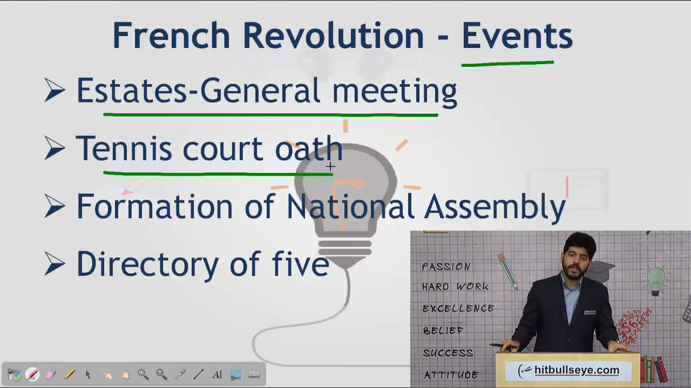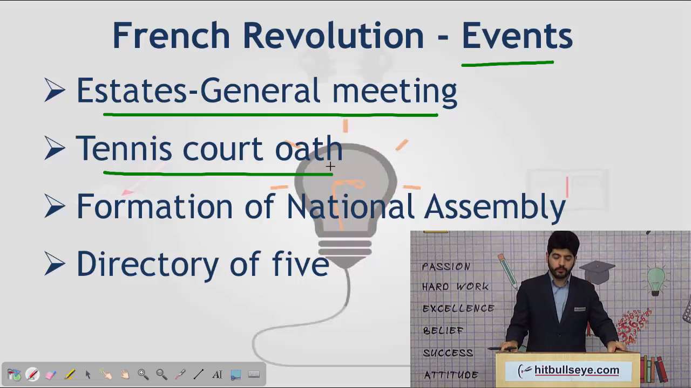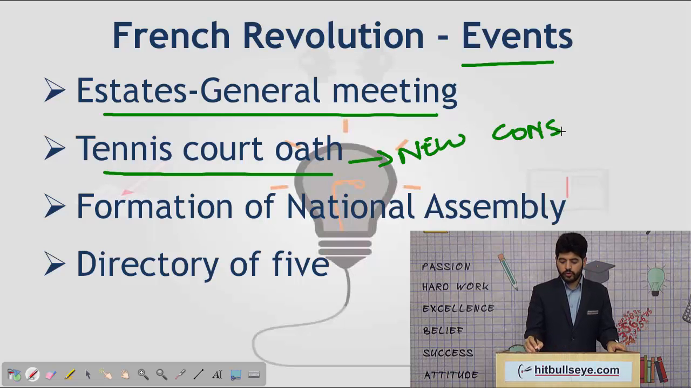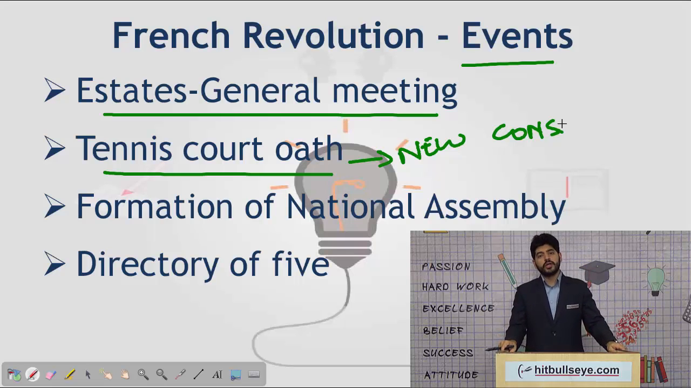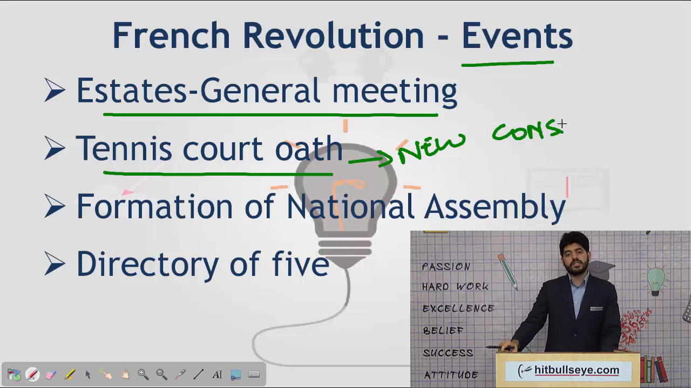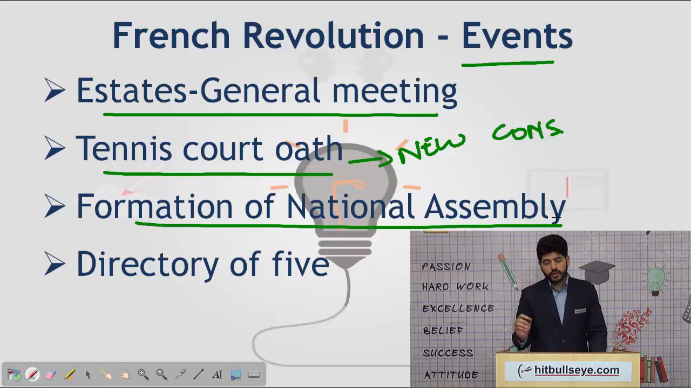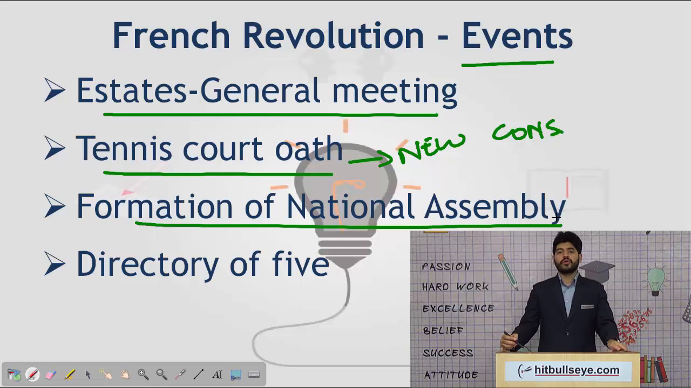Being disenchanted, they took an oath in a nearby tennis court, which was popularly called the Tennis Court Oath. In this oath, they vowed that they would not return home until they formed a new constitution. It was firmly decided by the third estate that they would bring in a new constitutional system and do away with the previous monarchical system. To create a new constitution, they formed a National Assembly, in which people from various walks of life would participate and contribute to the constitution making process.